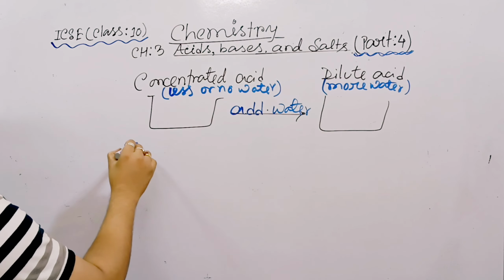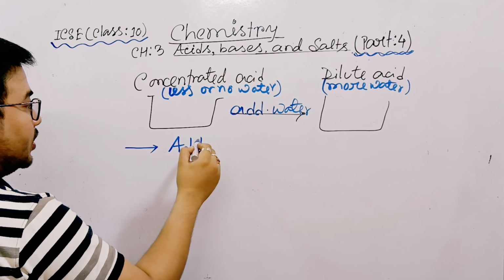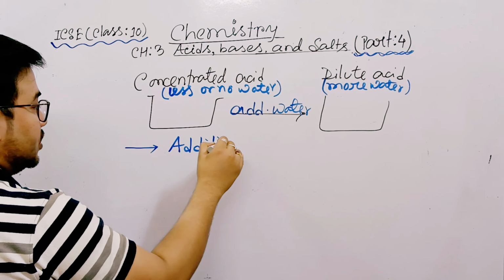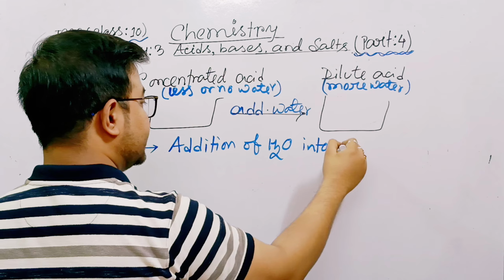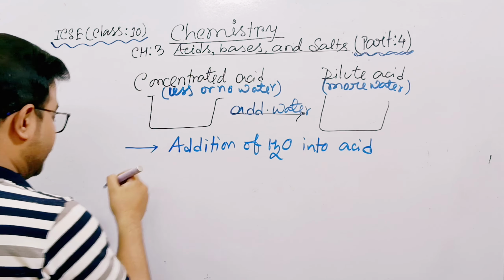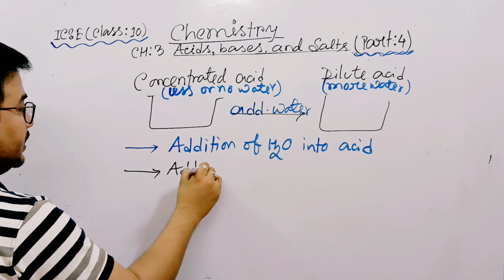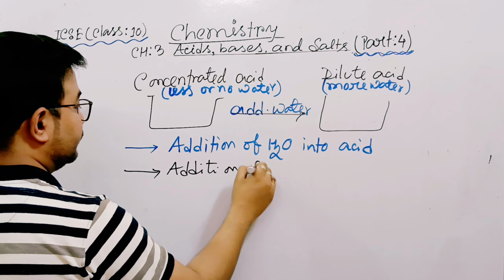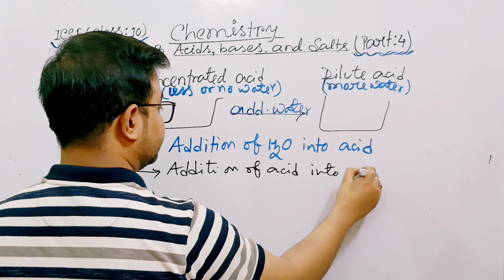Okay, now we have two processes. One is addition of water into acid, or the second is addition of acid into water.